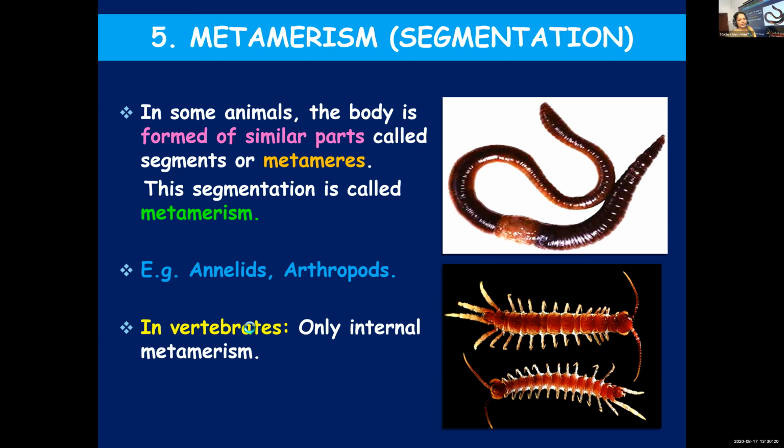Metamerism is characteristic of the phyla Annelida and Arthropoda. In vertebrates, you can find internal metamerism, for example in your skeletal system, the ribs and vertebrae.